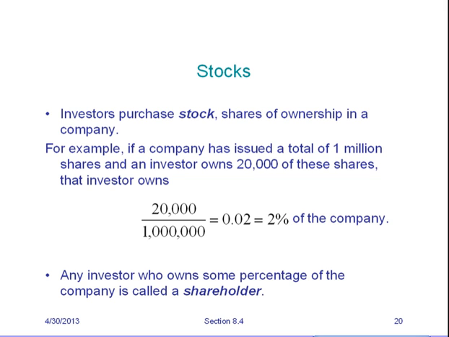Investors purchase stock or shares of ownership in a company. Stock is an actual ownership of a company. For example, if a company has issued a total of 1 million shares, and an investor owns 20,000 of these shares, then the investor owns 2% of the company. Any investor who owns some percentage of the company is called a shareholder.